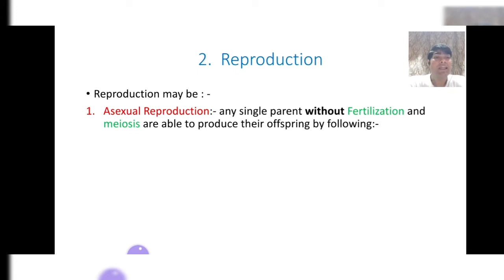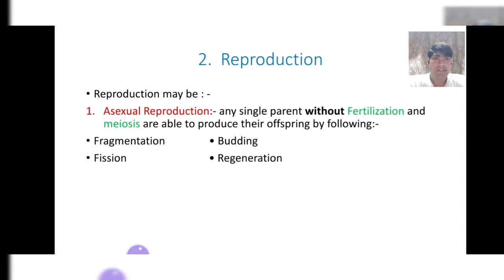Which means, in the absence of fertilization and meiosis, only a single parent can produce progeny by following fragmentation, budding, fission, and regeneration. These are all the ways by which asexual reproduction can take place.